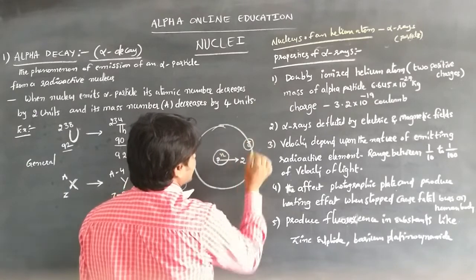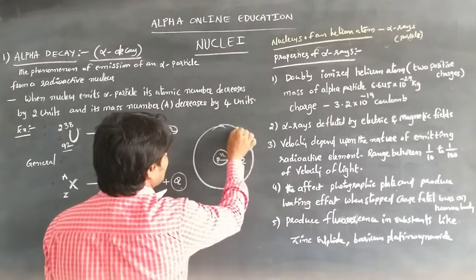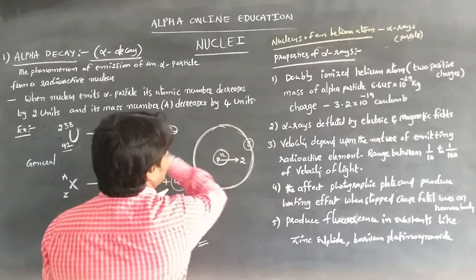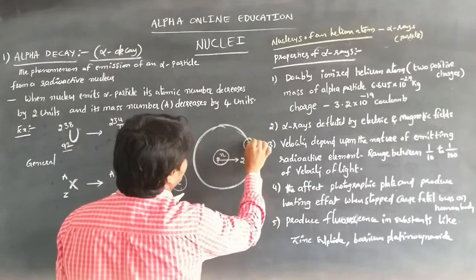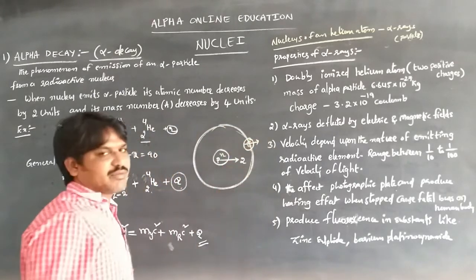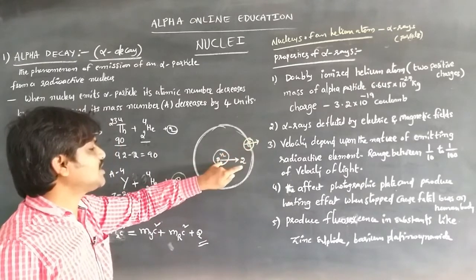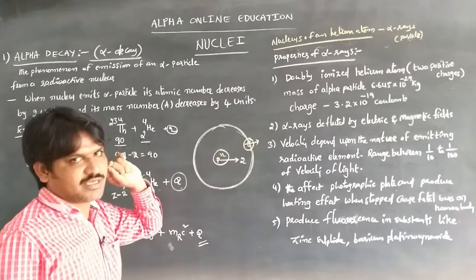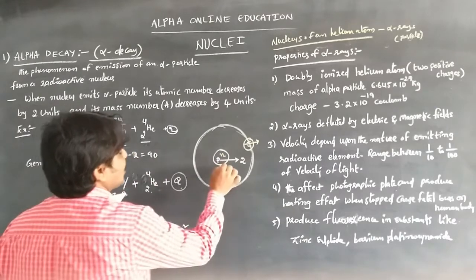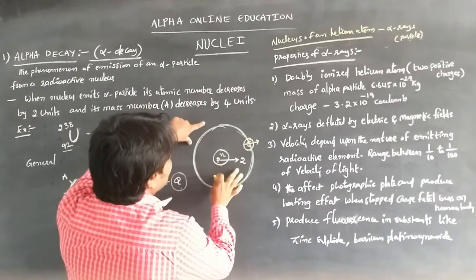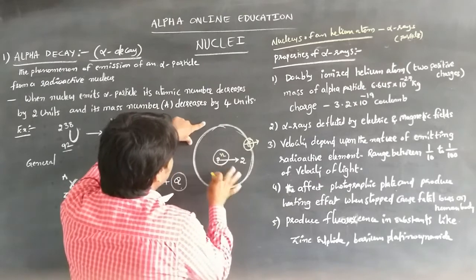By doubly ionizing the helium atom, the electrons are removed, so that only the positive charge is held. So in the doubly ionized helium atom, only 2 positive charges are there.